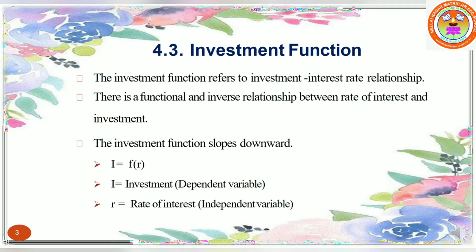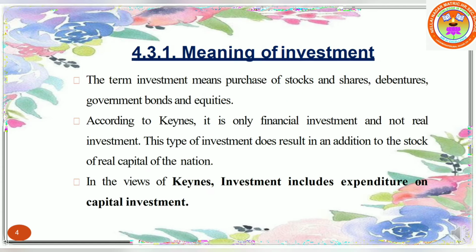The functional relationship between investment and rate of interest is called investment function. Already we saw the consumption function. What is consumption function? The functional relationship between consumption and income is called consumption function. And here the investment function means the functional relationship between investment and rate of interest.